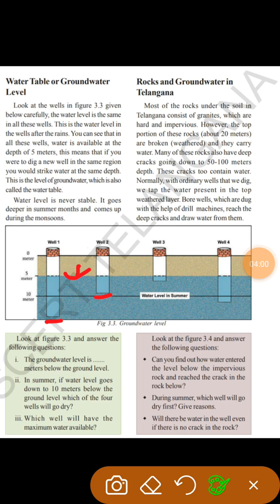In the summer season the water goes down and it may be 10 meters or 15 meters below the ground. This level where the minimum water is available is called the groundwater level. So it is said to be the groundwater table or groundwater level, which shows us at which level the water is there in an area.